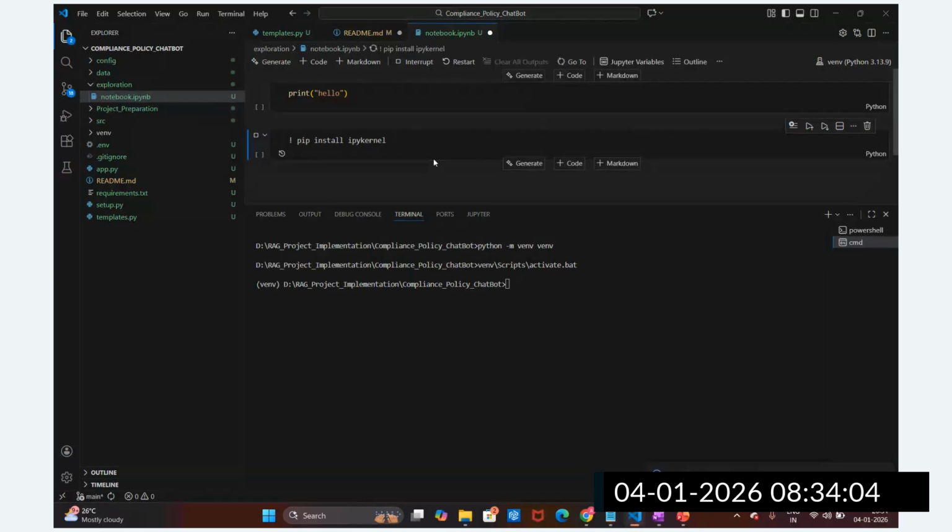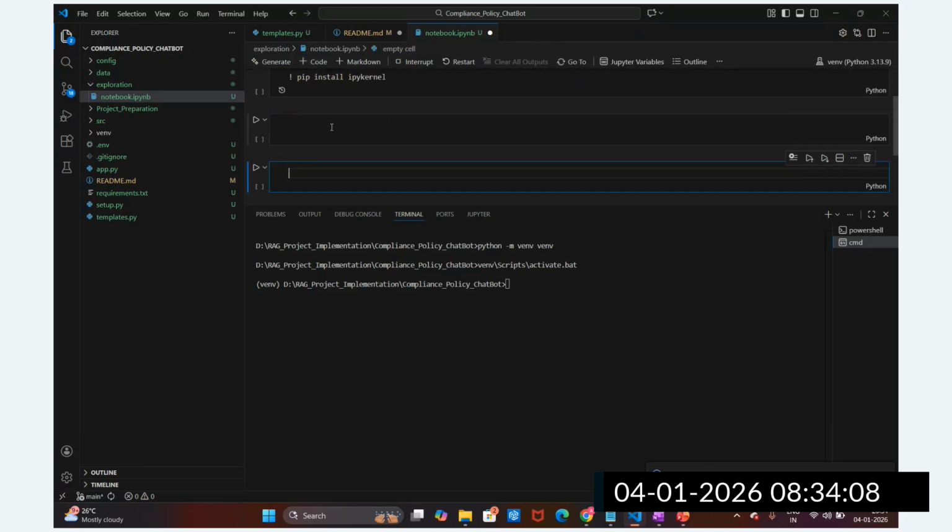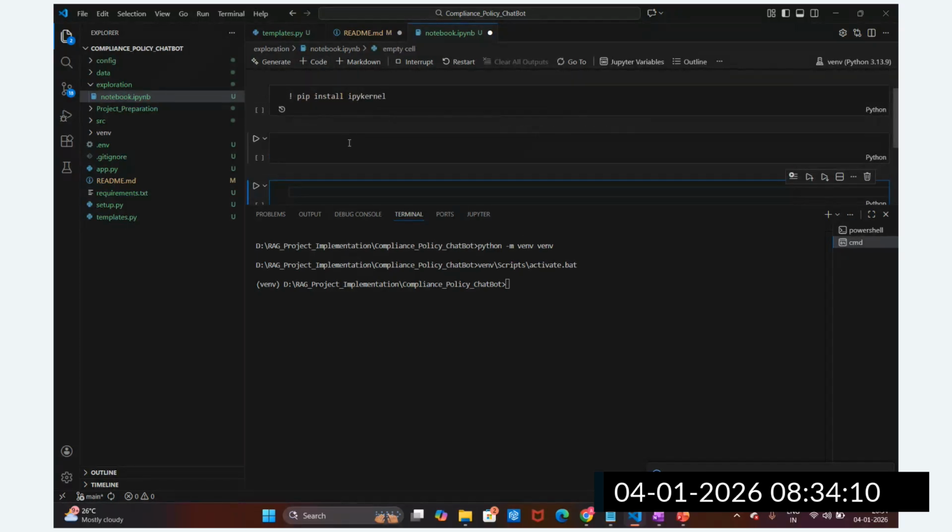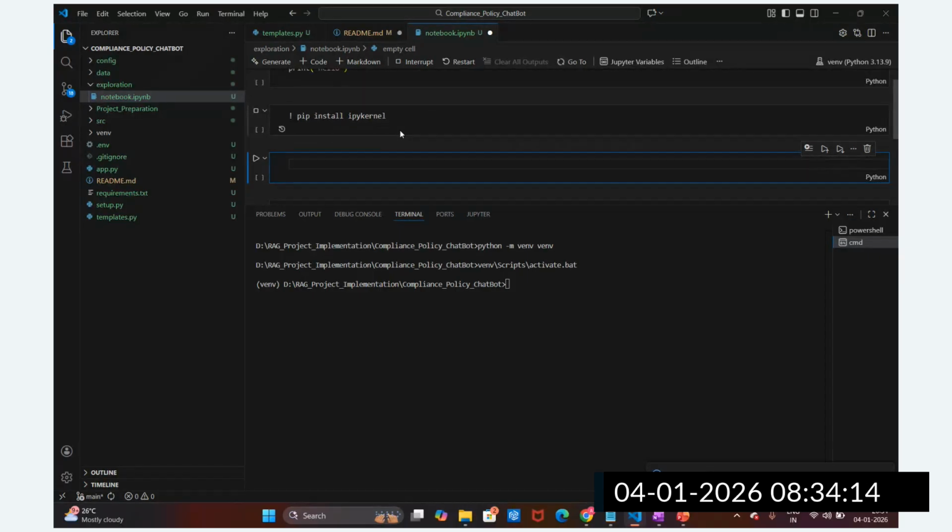This is actually an issue at the system level. The kernel is not connecting, which generally happens. No worries. What I'll do is implement this project exploration part in Google Colab instead of doing it here. I will showcase the same things in Google Colab, since there are some issues here.